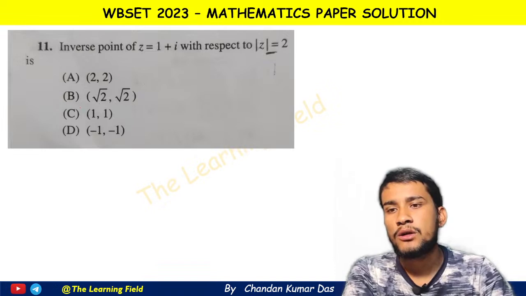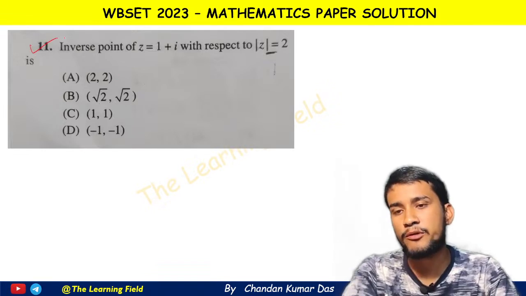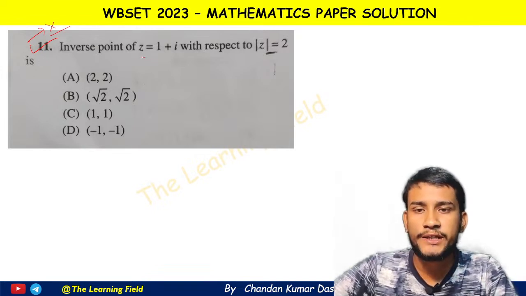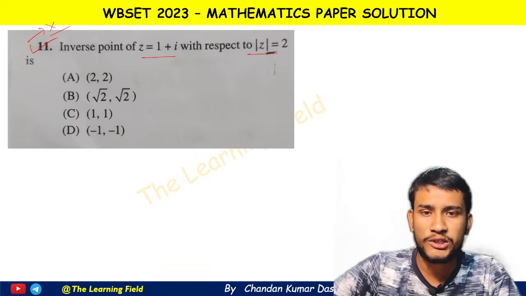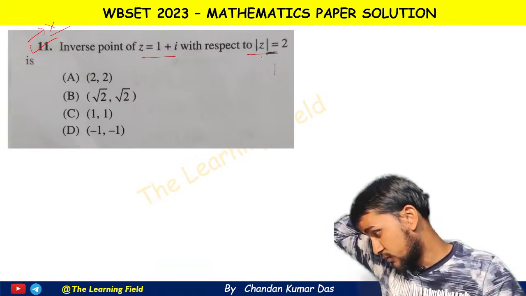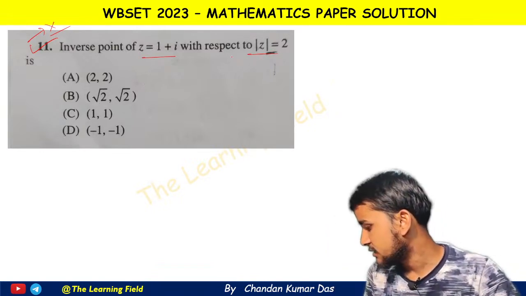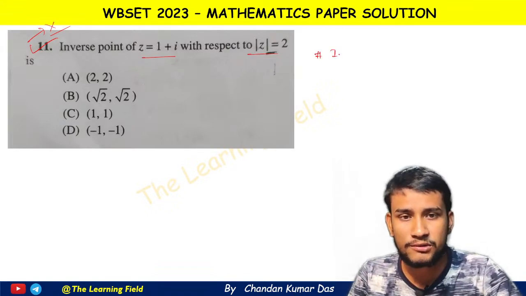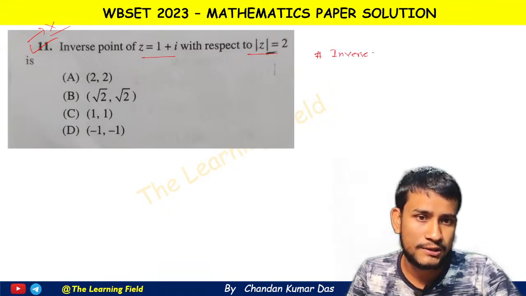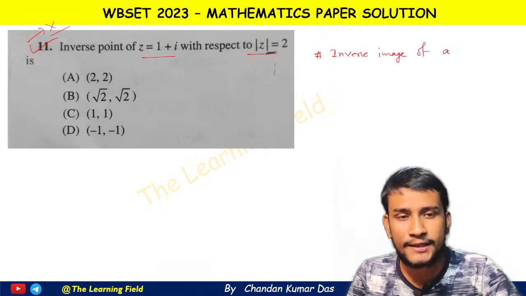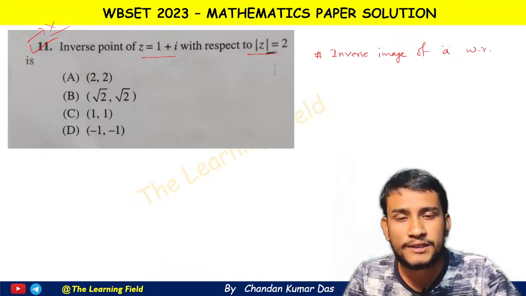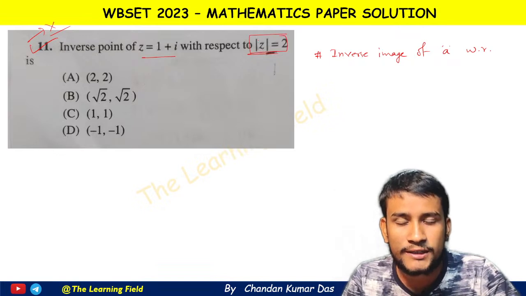Now question number 11 from complex analysis, and this is from the topic of series. The inverse point of z equal to 1 plus i with respect to mod z equal to 2. Here we have a formula, simply a formula based question. Inverse image of any point A, where A is a complex point, with respect to mod z equal to 2, that is, this is a circle.